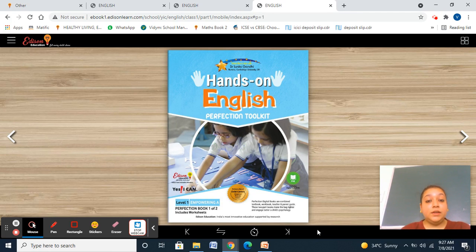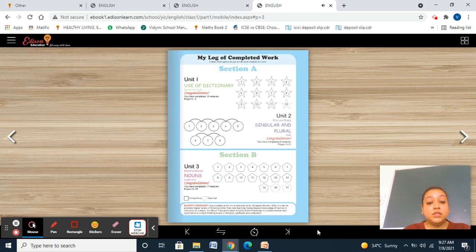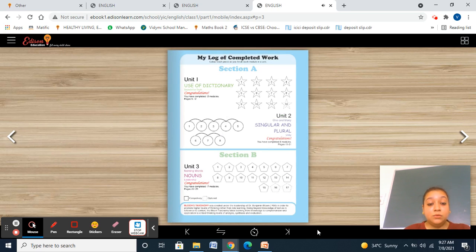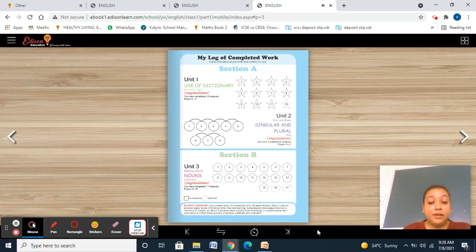So, please take out your English book, that is Hands on English Perfection Toolkit Level 1, Empowering A Perfection Book 1 of 2. So, today we are going to start with section B, that is Tier 2. In Tier 2 or section B, you have two units. One unit is noun and the second unit is gender. So unit 3, nouns and gender. So we are going to start with unit 3, nouns.